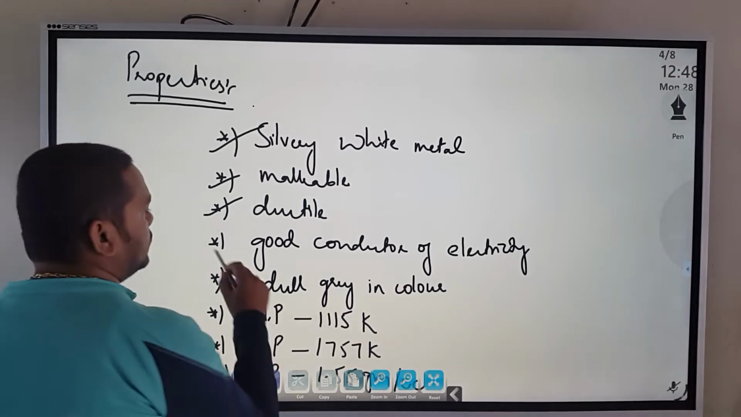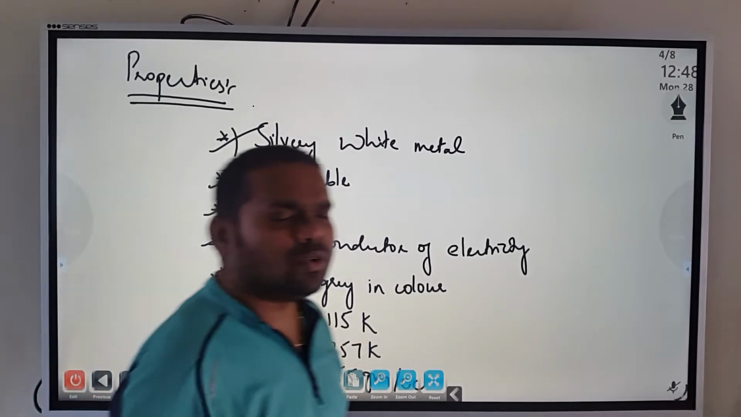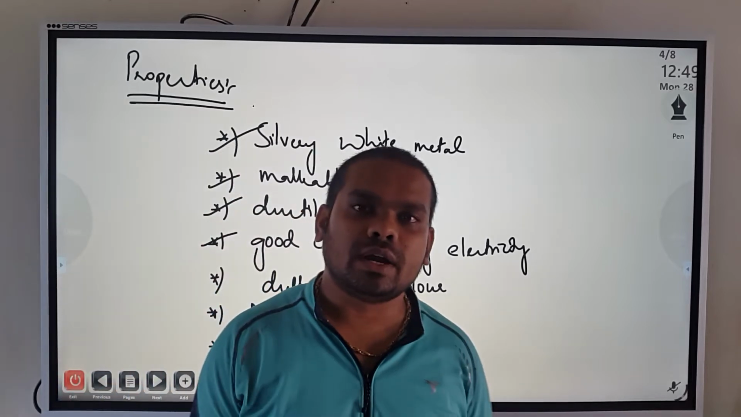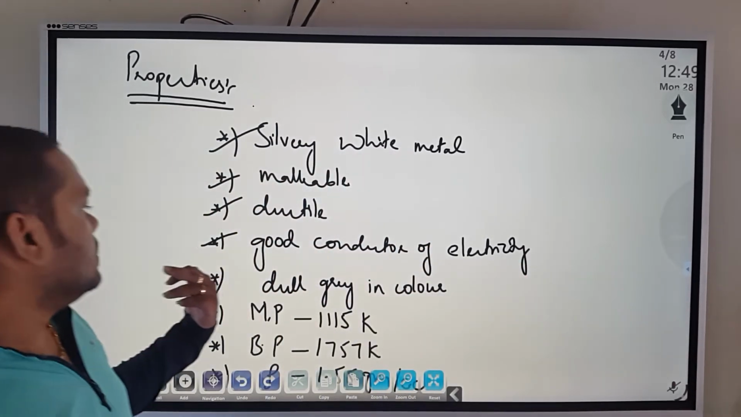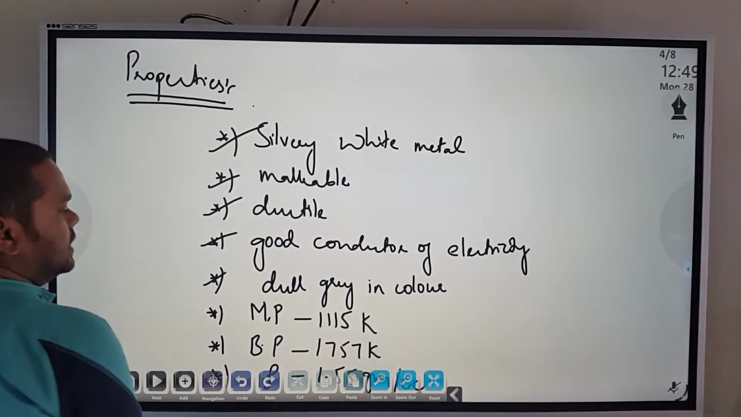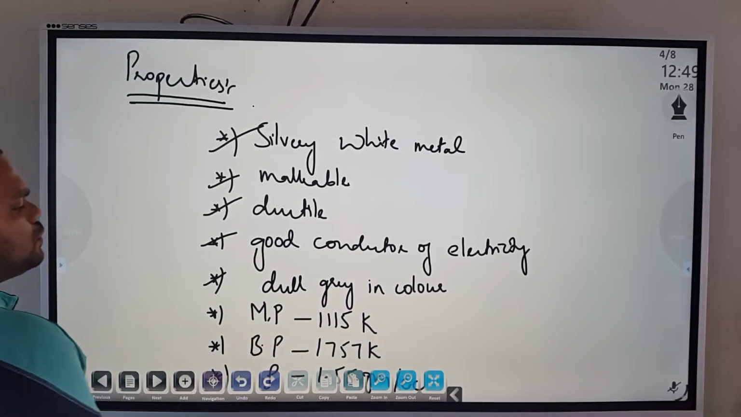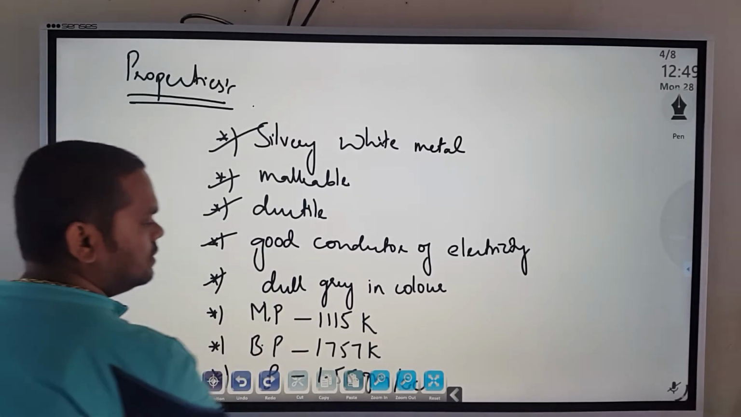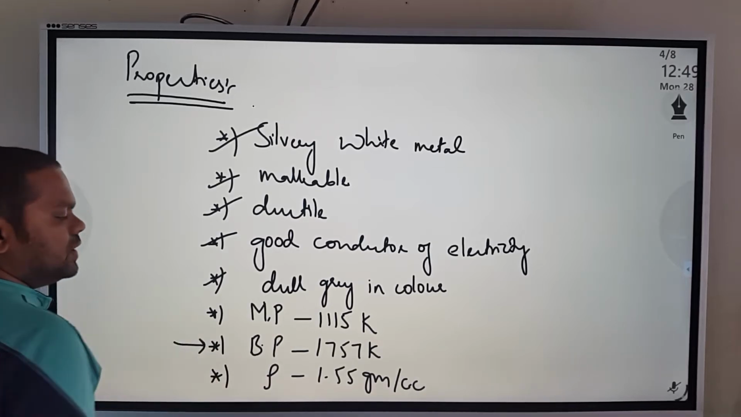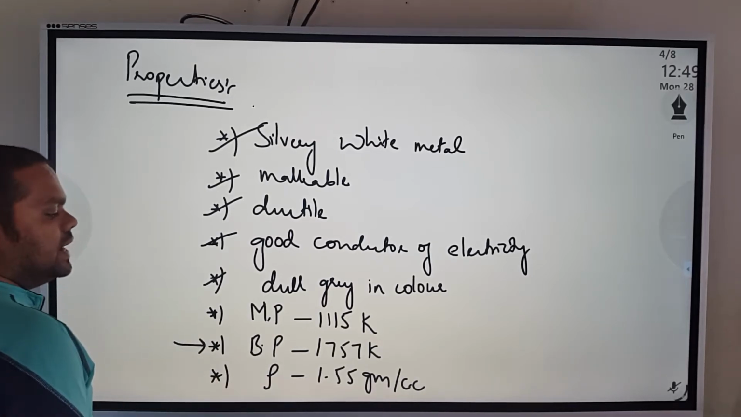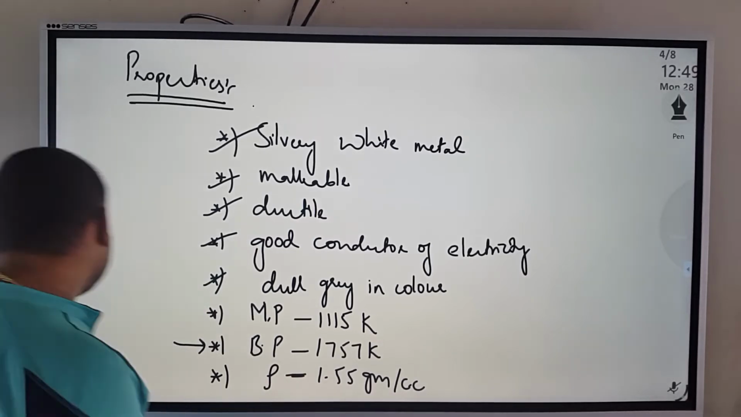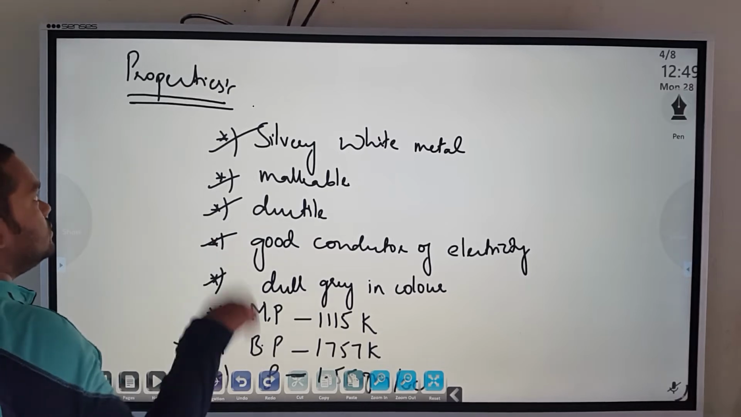Then it is a good conductor of electricity. Of course, why is it a good conductor of electricity? Because it has free electrons, those electrons that can easily come out and conduct electricity. Then it is dull grey in color. Then melting point is 1115 Kelvin. Boiling point is 1757, in fact, higher. You can find the boiling point is relatively higher. And density is 1.55 grams per cc, so 1.5 times of water. These are the physical properties.